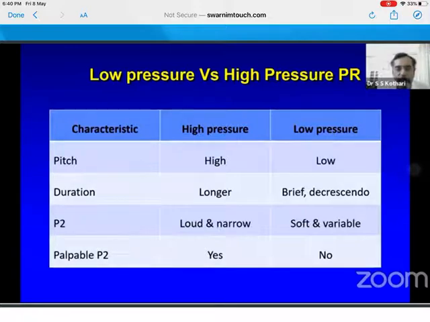This is a common trap in the exam. So you have a patient of PDA, PH, PR, and his PR is masquerading as AR because of PDA. Although the murmur is only PR, which is a high pressure PR, it sounds like AR, and peripheral signs are AR, but actually there is no AR. So one has to remember such traps and make correct clinical decisions.